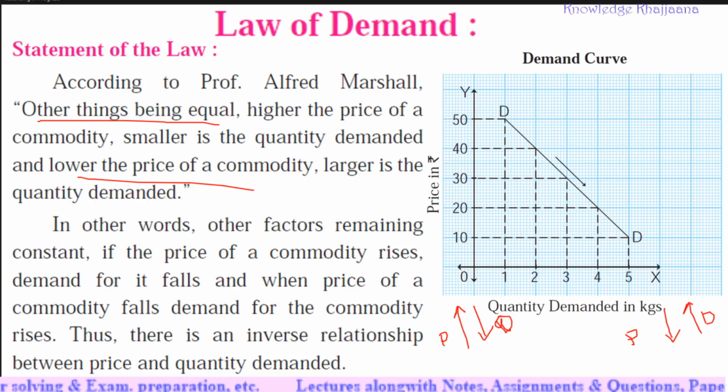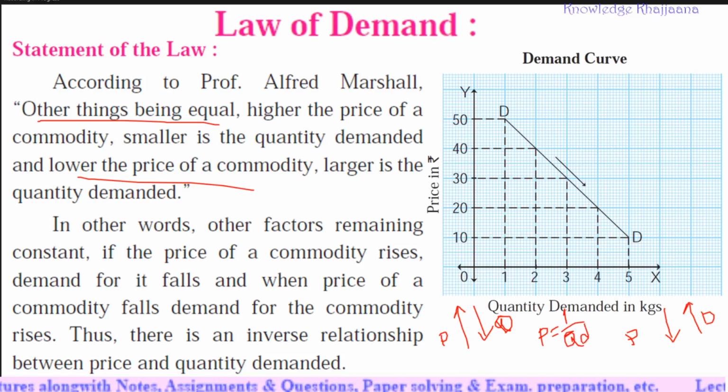In other words, other factors remaining constant, which are the other factors I have seen in assumptions. If the price of a commodity rises, demand for it falls, and when the price of the commodity falls, the demand for the commodity rises. Thus, there is an inverse relationship between price and quantity demanded. An inverse relationship means the price of a commodity is not directly proportional to quantity demanded. It is inversely proportional, right? So there is an inverse relationship between price and quantity demanded.